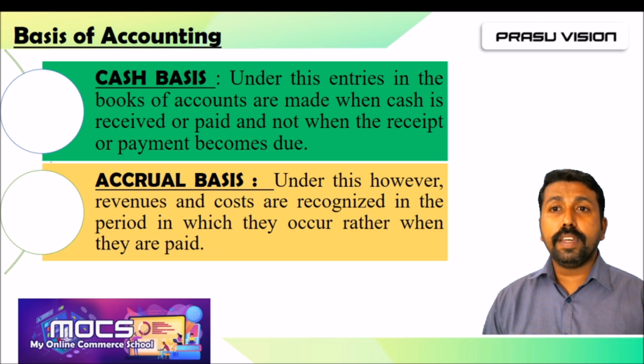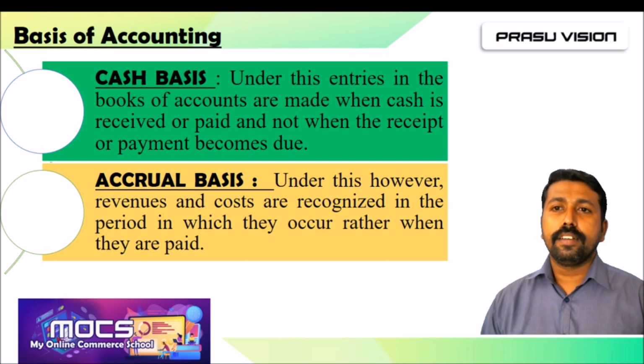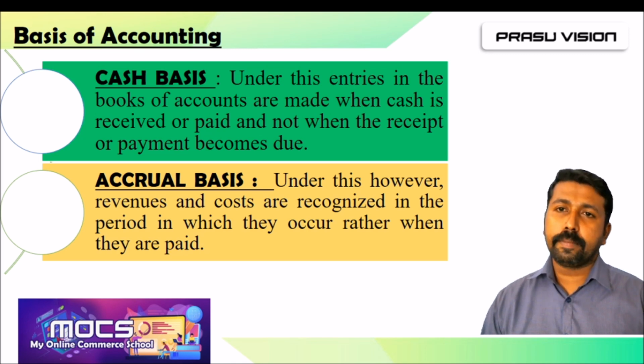But in cash basis, they will record all the receipts and payments only when they are getting money or when they are paying the money. In accrual basis, the receipts and payments are recognized as it will happen within the financial year.